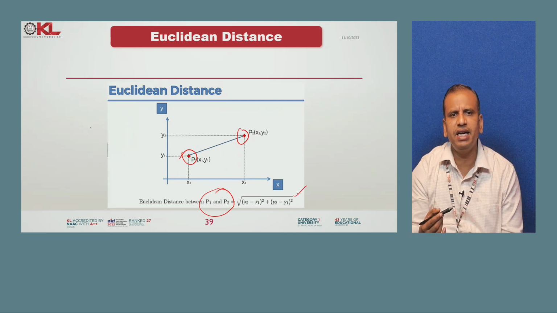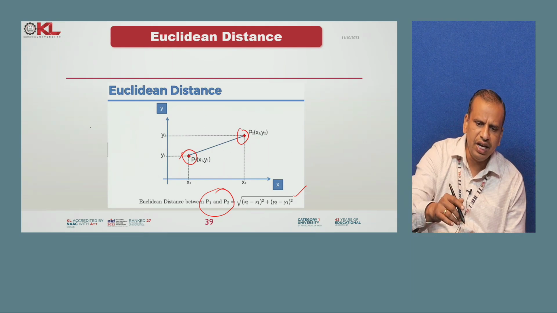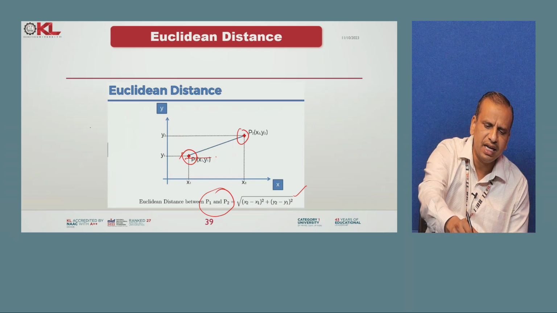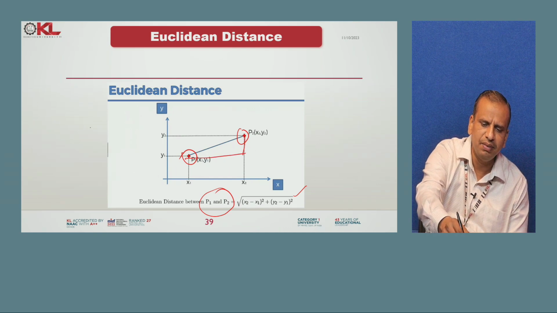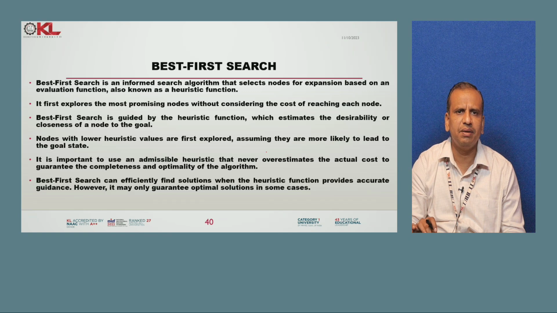This is a standard formula. Diagonally we can take these values, and this diagonal is nothing but the Euclidean distance. For example, we can travel this path, which is the Manhattan distance. These are all the remaining ones.